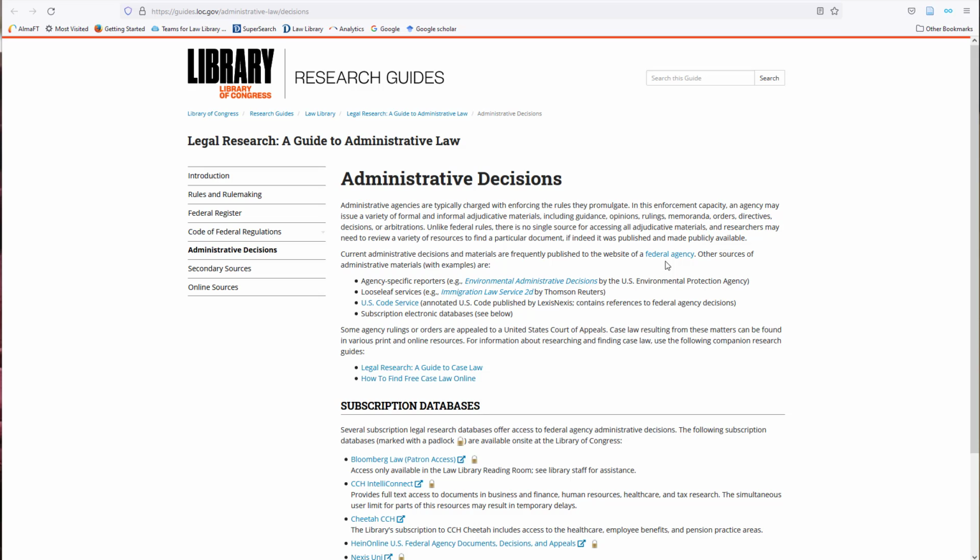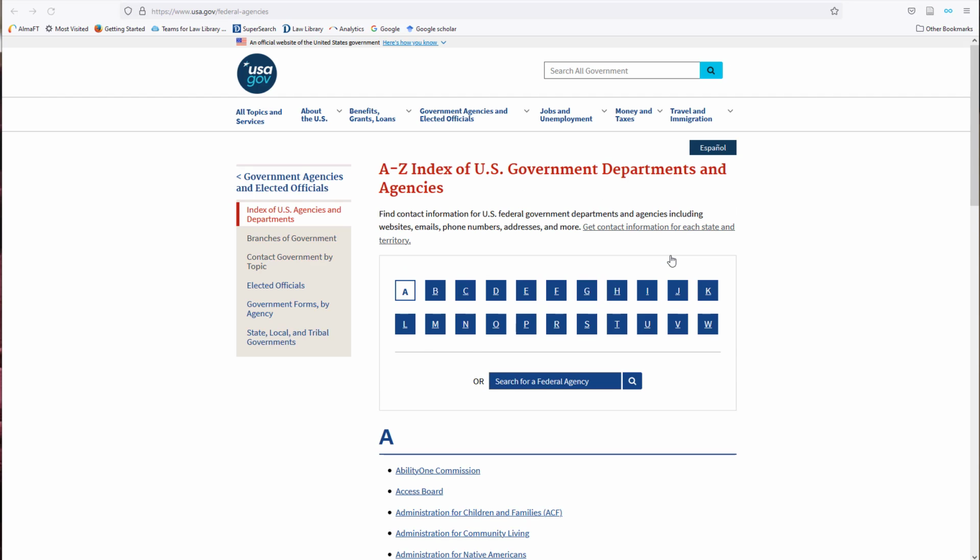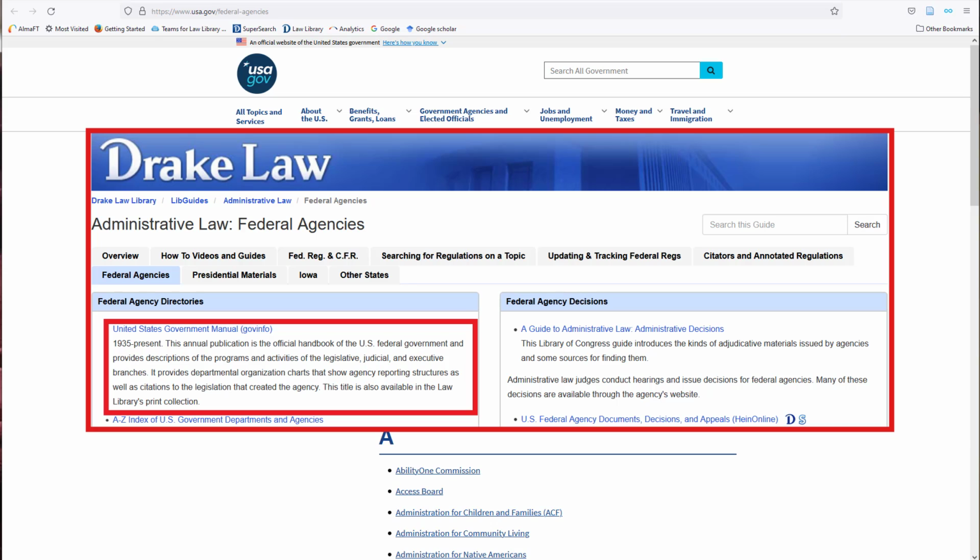You could find the agency website you want through a search engine or a directory. I am going to click on the federal agency link here, which opens the A to Z index of U.S. government departments and agencies maintained by USA.gov. This index works best if you know the name of the department or agency you need. If you're not sure, the United States Government Manual, which is also linked from the Drake Administrative Law Research Guide, is a useful source for getting agency descriptions.